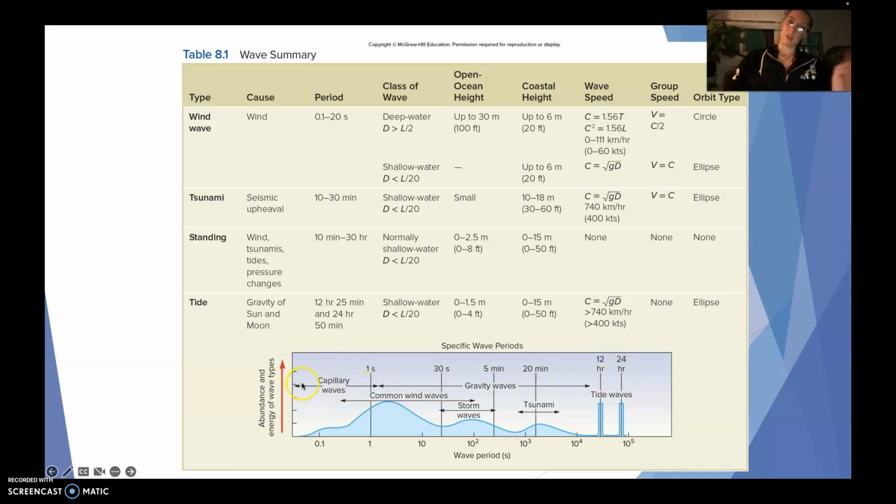We also have things called capillary waves, which are really small wind waves. Those are the really itty bitty waves. If you go out to the bay, to the Bay Bridge, and look out on the water, you can maybe see these little itty bitty ripples. Those are capillary waves. And then we have, of course, our common wind waves, which are the ones crashing up on the shore. If you've ever been to Lake Tahoe or some of those bigger bodies of water and seen waves and thought, whoa, that's kind of crazy, those are generated from wind, kind of nuts. And then, of course, we have storm waves, tsunamis, and tide waves as well. And I'm going to be really careful to try not to say tidal wave, because that tends to have a different meaning.